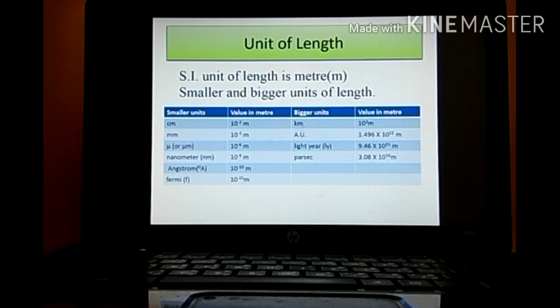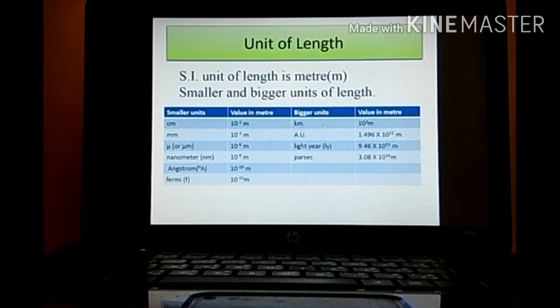For converting millimeter to meter, we multiply by 10 raised to minus 3. Micrometer, this is pronounced micro, and this is the sign of micro as well. Micrometer is 10 raised to minus 6 meter. Nano, 10 raised to minus 9. Angstrom, 10 raised to minus 10. Fermi, 10 raised to minus 15.